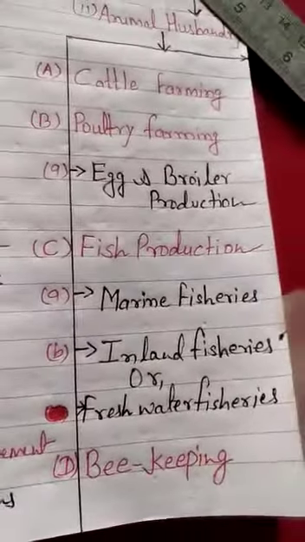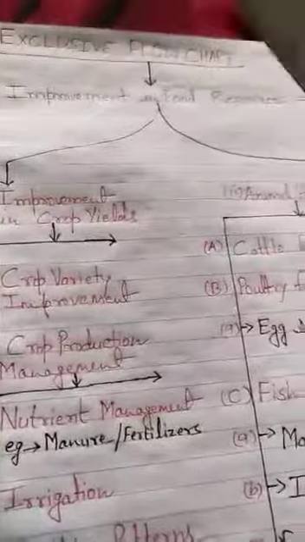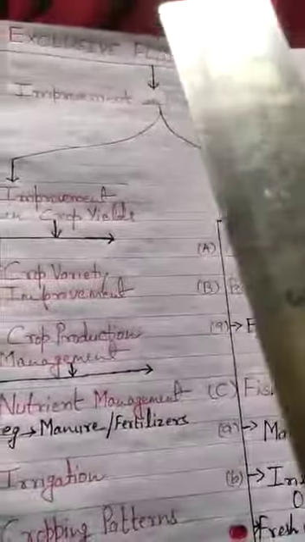So guys, this is the whole of this exclusive flow chart of improvement in crop yields and improvement in animal husbandry. Right after this video, we'll study each and every part one by one. So let's move ahead to the next video.